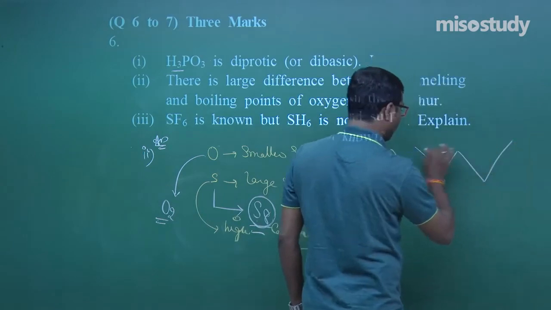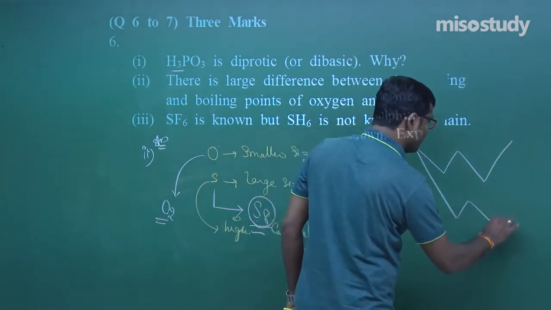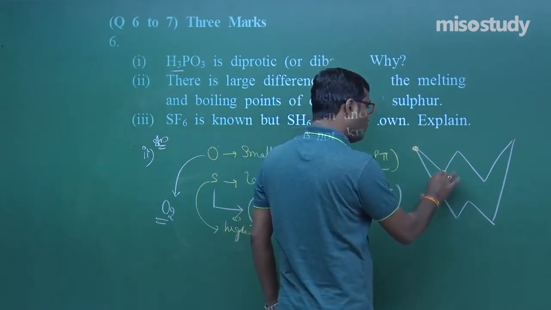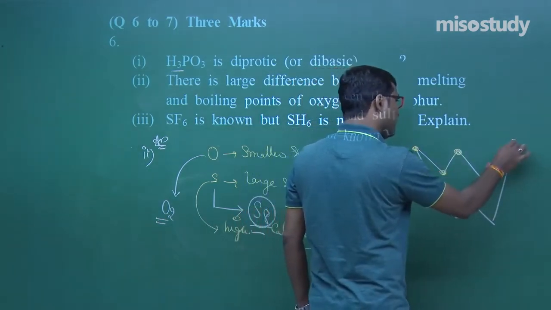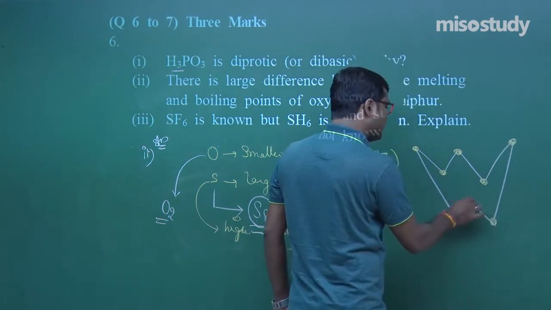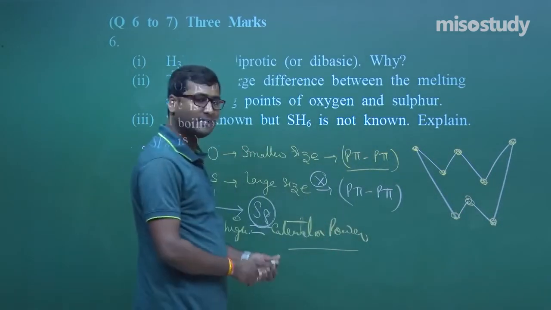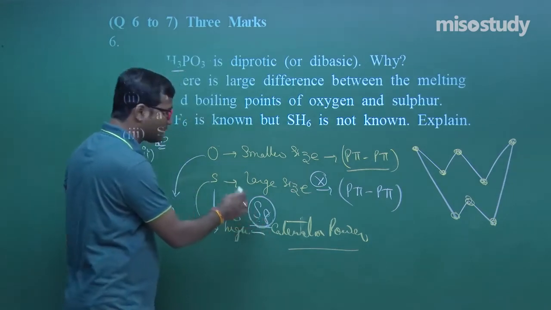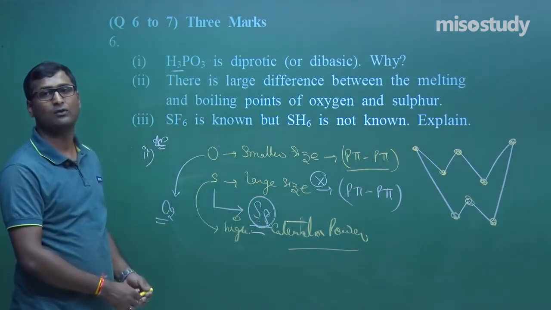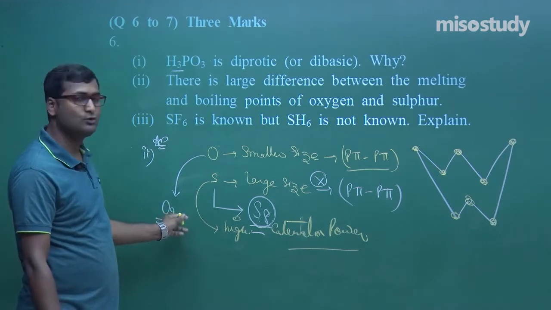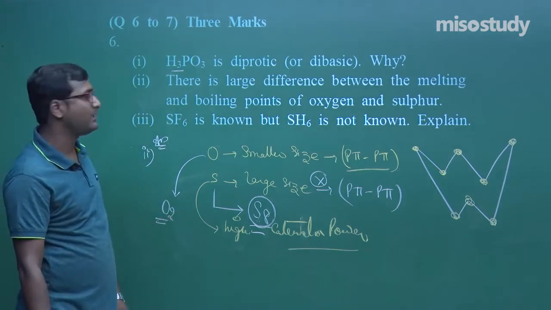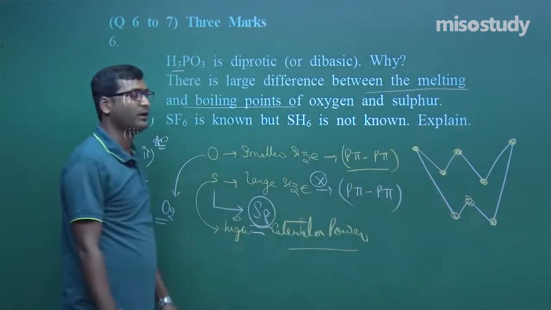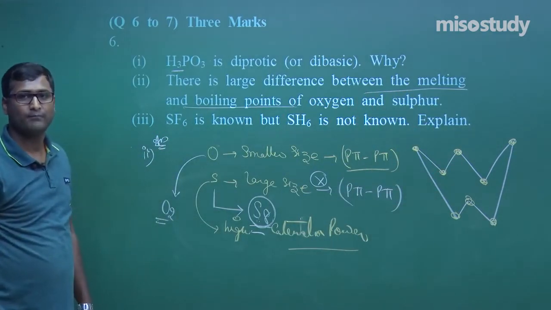This is the structure of sulfur: 1, 2, 3, 4, 5, 6, 7, 8, crown shape. Clear? Now, in this case, when more sulfur atoms are attached, it will have high van der Waals force of interaction in comparison to O2. If there is high van der Waals force of interaction, then definitely it will have high melting and boiling point, my friend. This is the case. Clear?